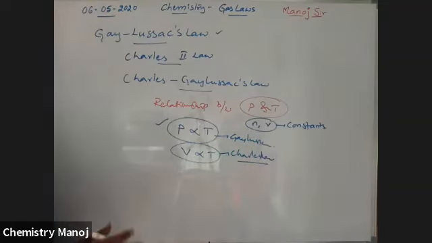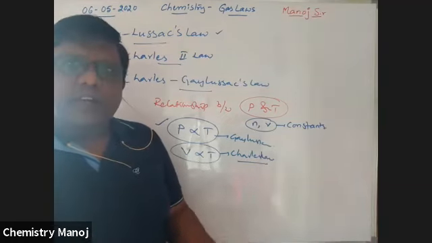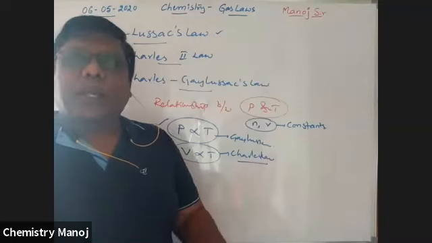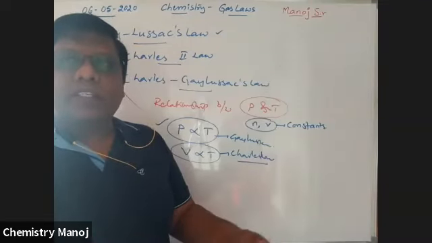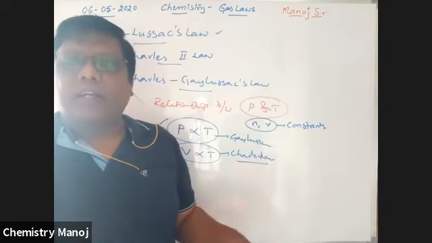So the same concepts as in our Charles law are also applicable here. Instead of V, we are here using P and T. So V is now replaced with P. All those problems and graphs are interrelated, no doubt.